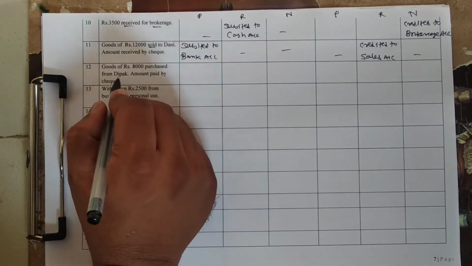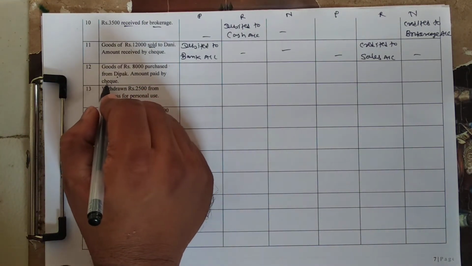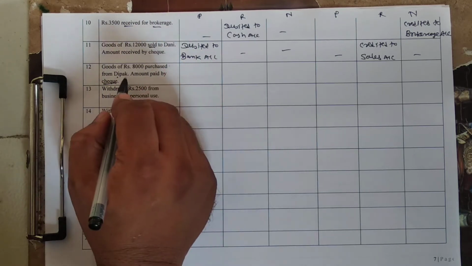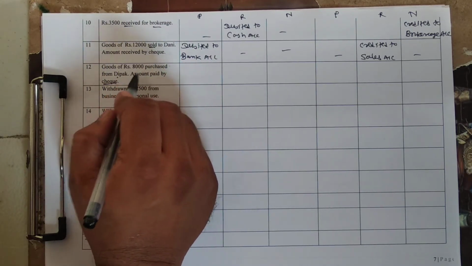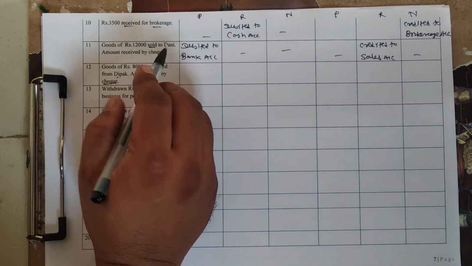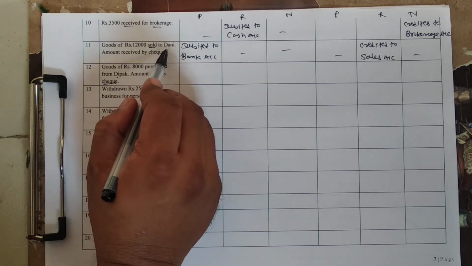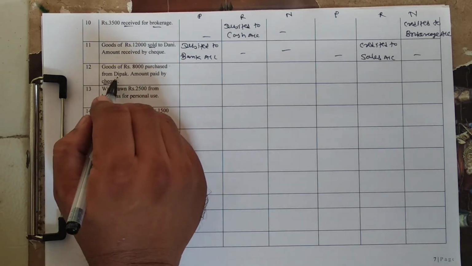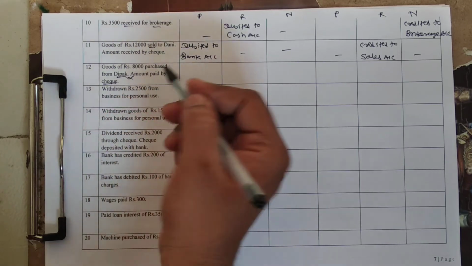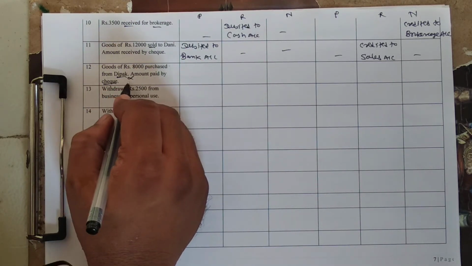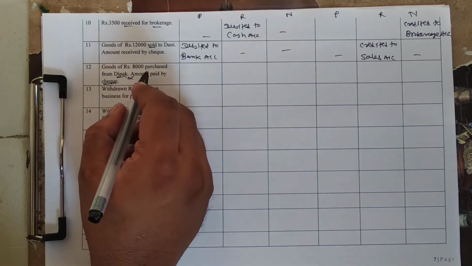Goods of 8,000 purchased from Deepak, amount paid by check. Again, student, this is a cash transaction, and in a cash transaction, personal account is not affected, right? Do you know that Dani account is not affected? Same thing here, Deepak account is not affected because goods purchased and amount is paid by check. Goods come in.